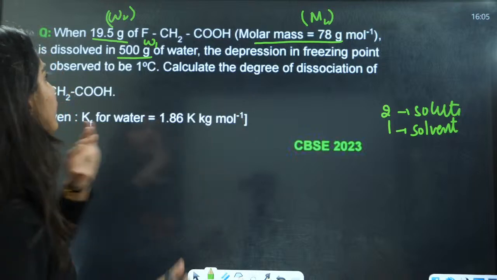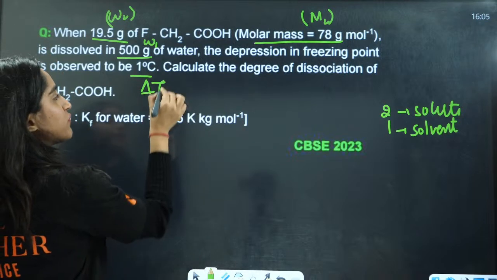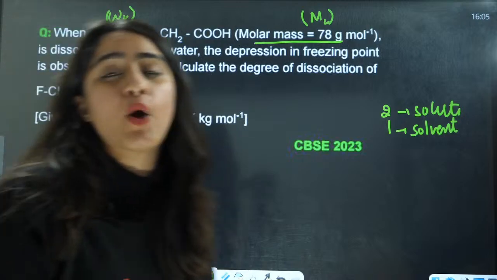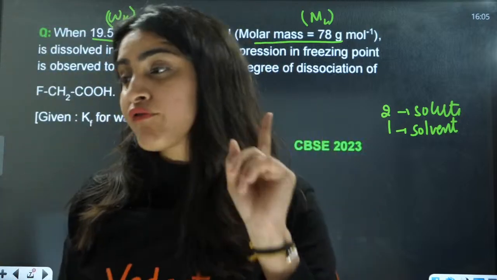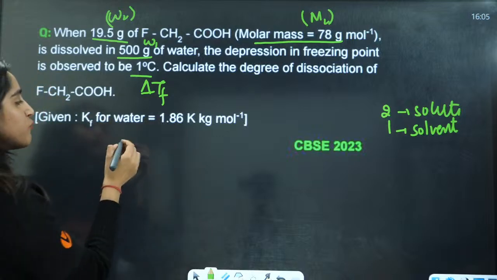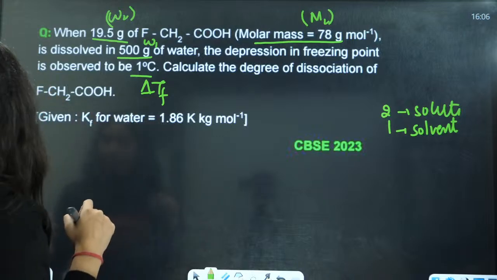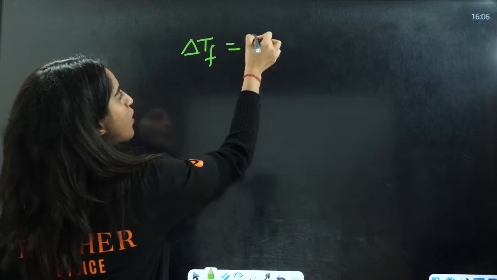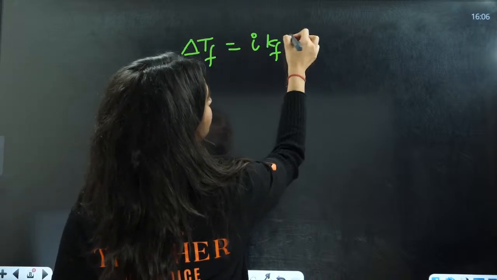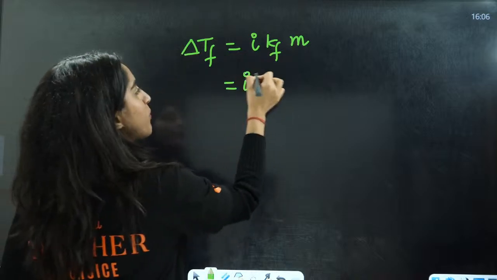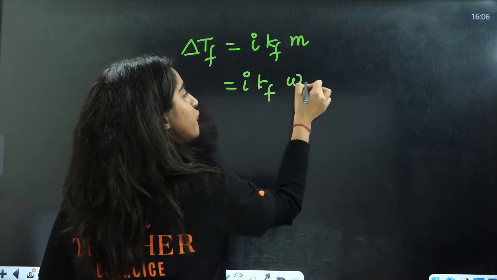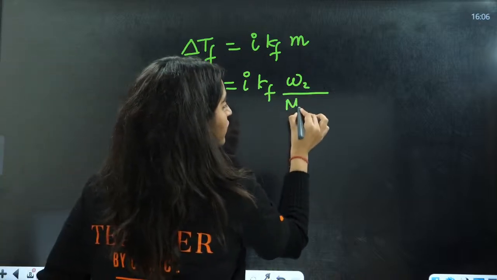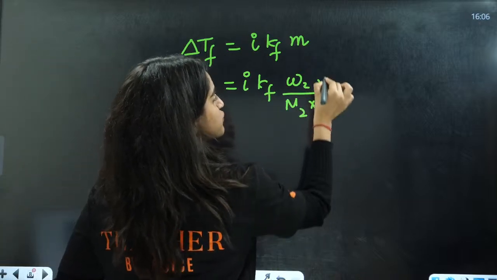The depression in freezing point, that is delta Tf, is this much. Calculate the degree of dissociation. That means first you have to calculate the van't Hoff factor here. So what is the formula? The formula is delta Tf equals i Kf into molality. And molality is the number of moles of solute, that is weight of solute by molar mass of solute into weight of solvent.